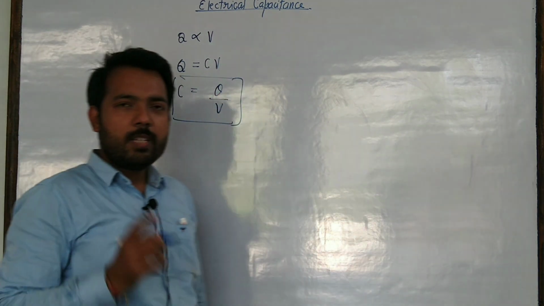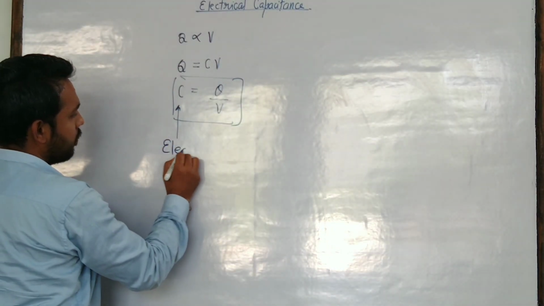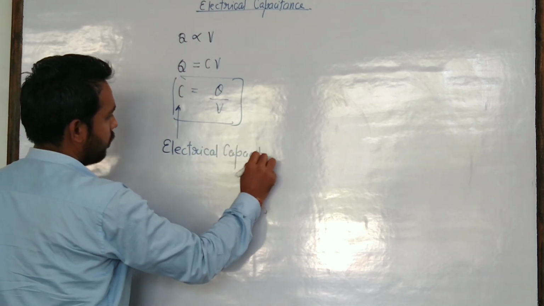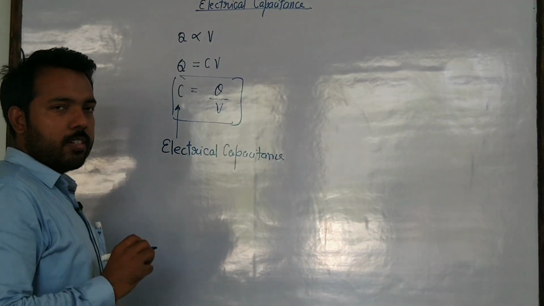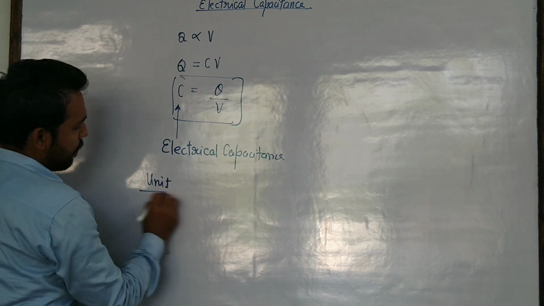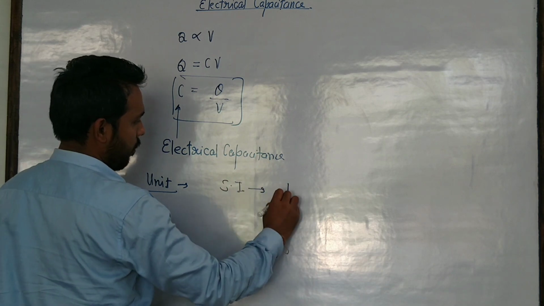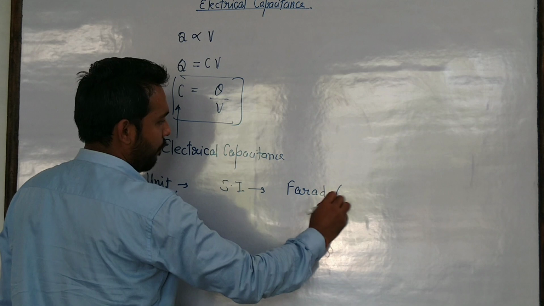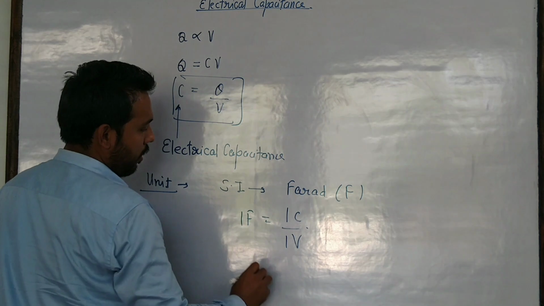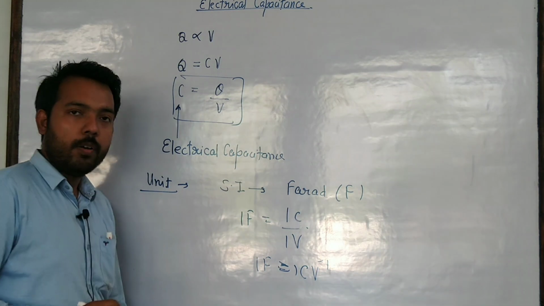C is the proportionality constant, और इसी proportionality constant को हम नाम देते हैं electrical capacitance. This proportionality constant C is known as electrical capacitance. Now, if we talk about the unit of this electrical capacitance, the SI unit is simply farad, F, and 1 F equals 1 coulomb upon 1 volt. That is, 1 farad equals coulomb per volt.